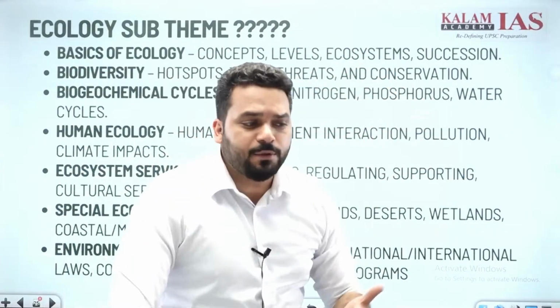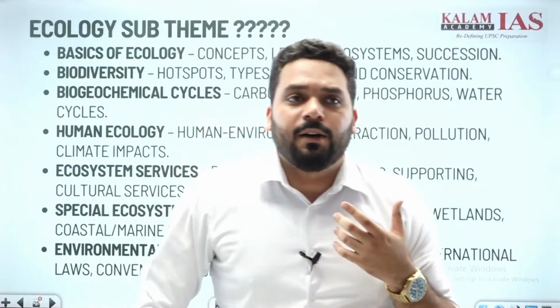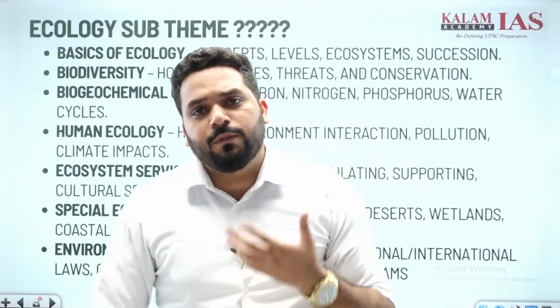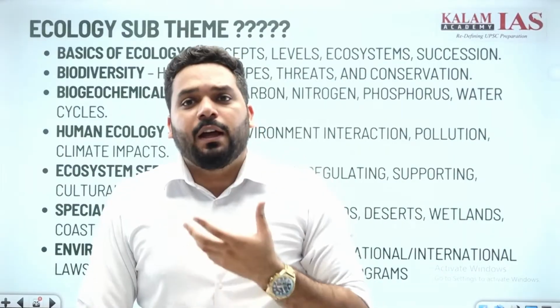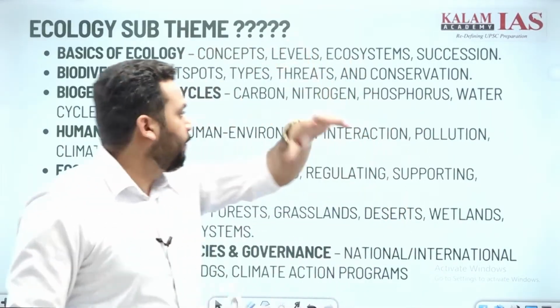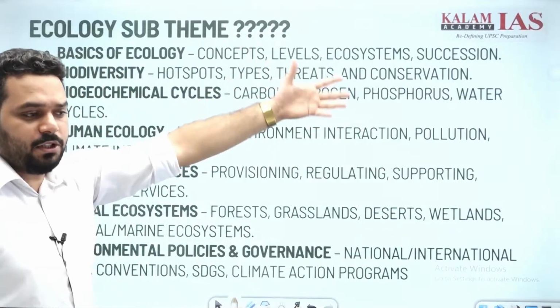Ecosystems: what are the different types of ecosystems that are going to come? The wetland ecosystem, the river ecosystem, the forest ecosystem, the desert ecosystem, the tree ecosystem, the pond ecosystem, the mangrove ecosystem, the coral ecosystem. Okay, succession: primary succession, secondary succession.